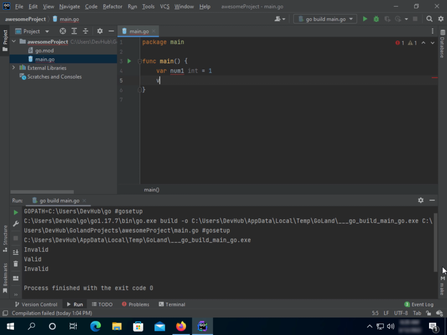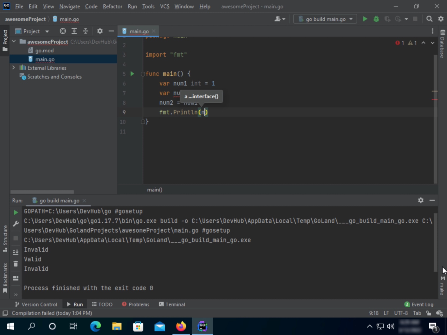The second variable, num2, we'll just put integer without a value, and then we say num2 equals num1. So it's going to copy the value of num1, and then we use fmt.Println with num2. First let's print. You see it prints the value, which is 1.